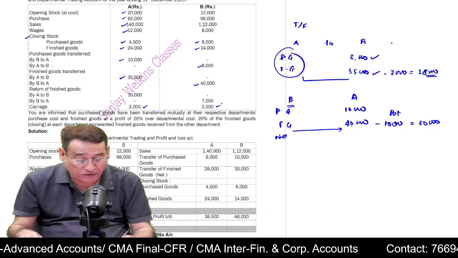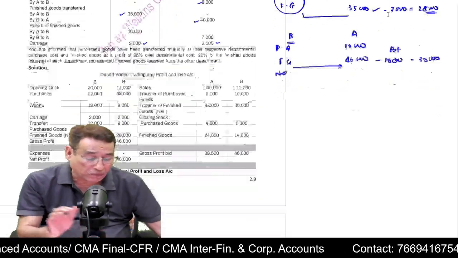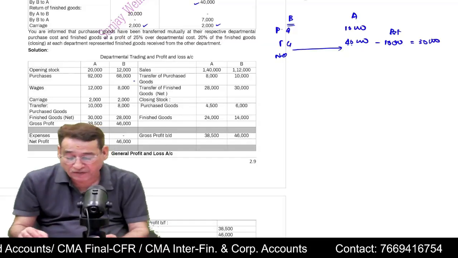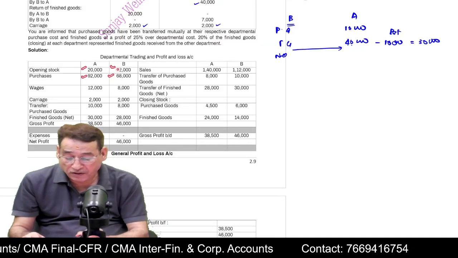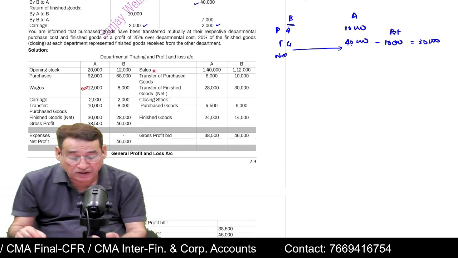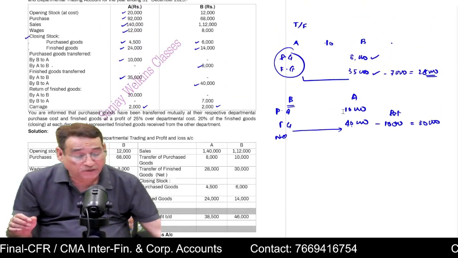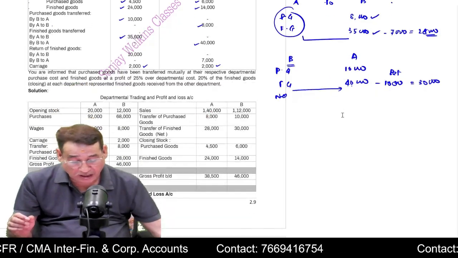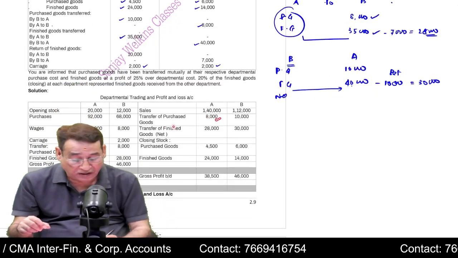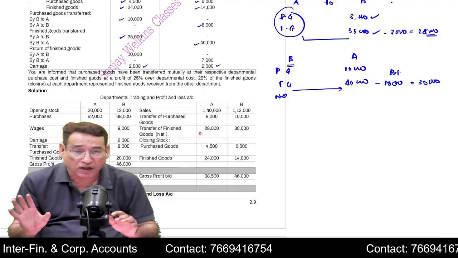Carriage is also given in the question. First, after having a look over till up to this point, I am going to actually post these items. For example, I am going to write here opening stock, 92,000. Purchases, wages, then sales. Now coming over to the transfer of goods. See, whatever goods transferred by A, 8,000 and 35,000. Transfer of purchased goods by A is 8,000. Transfer of finished goods is 28,000. That I am going to write over here. Is it clear to you?